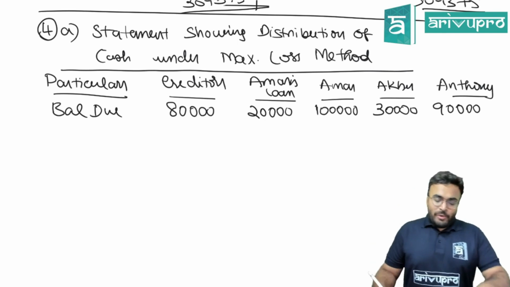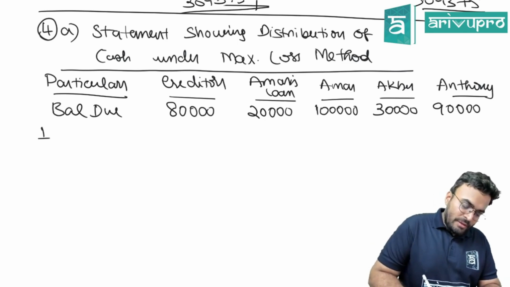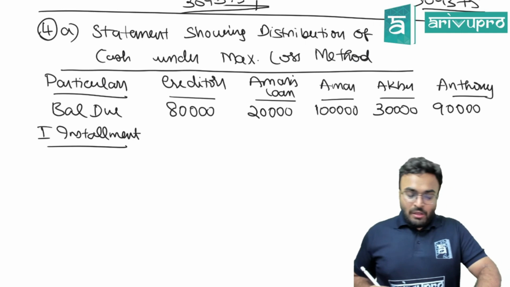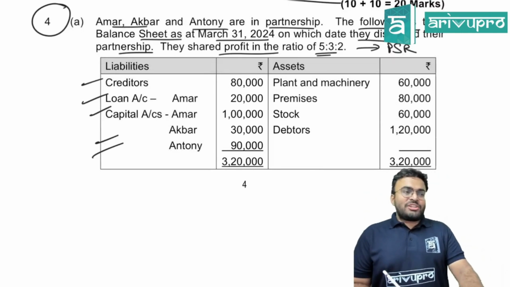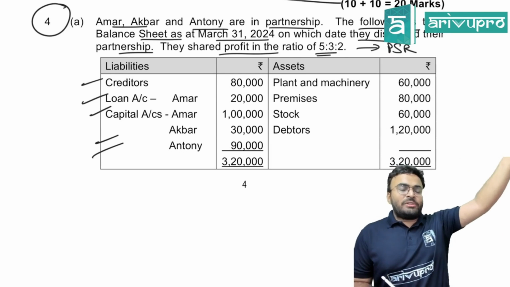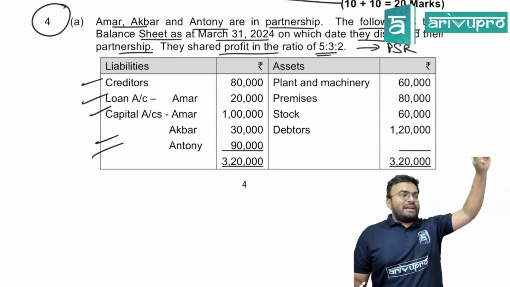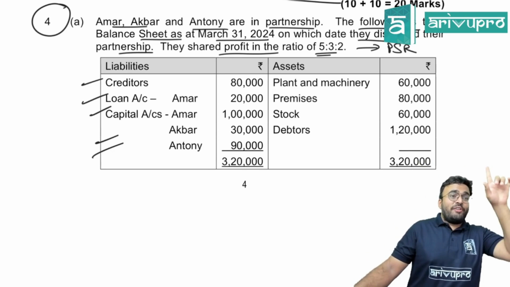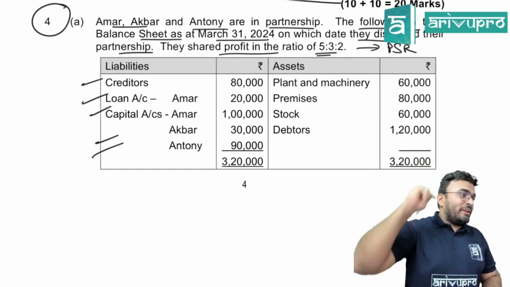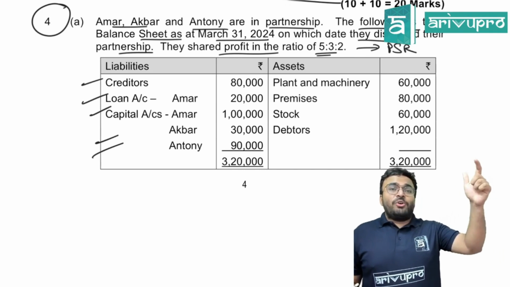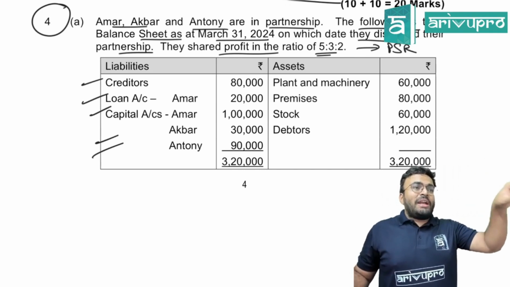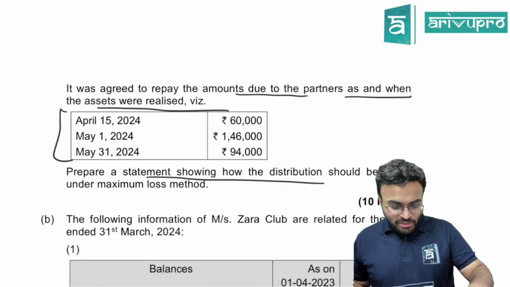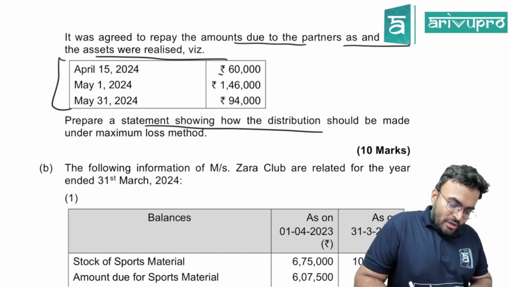Now, what do we start with? First installment. How much money did we get in our first installment? Do we have cash in the balance sheet? No. What more things could have happened in this question? We could have had to give remuneration at the rate of 10% on amount realized, then remuneration at the rate of 1% on amount distributed to partners. Do you remember that question? If it is 10%, you will do 10 divided by 110. I hope you remember. 60,000 you got.